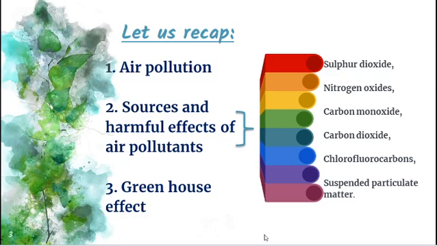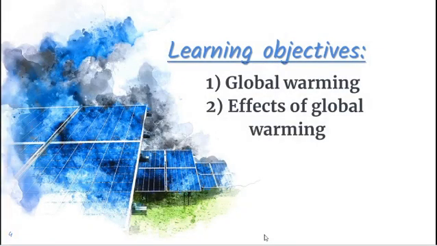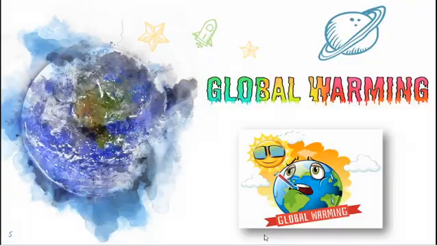These are all major air pollutants in the atmosphere. So in today's video we are going to discuss further topics, that is global warming and then the effects of global warming.